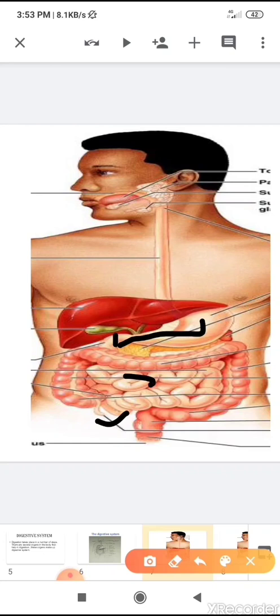The inner wall of the small intestine produces certain juices, and other organs also produce some digestive juices. The pancreas, here you can see the yellow one, and the liver produce juices in the small intestine which help in the complete digestion.